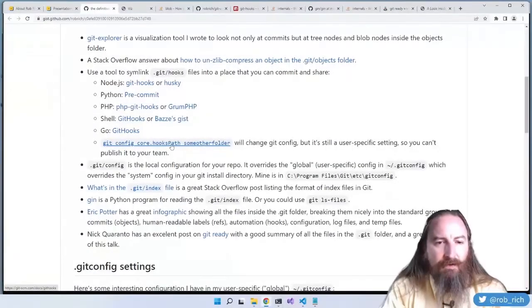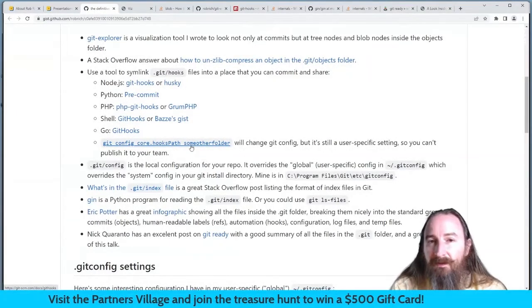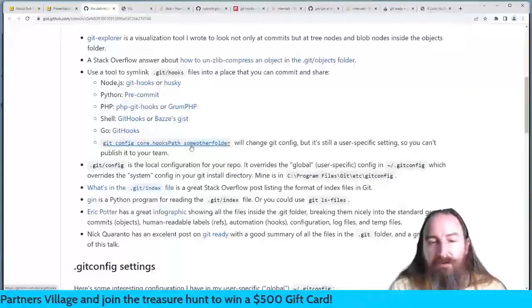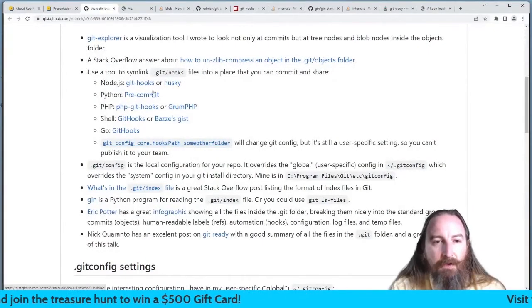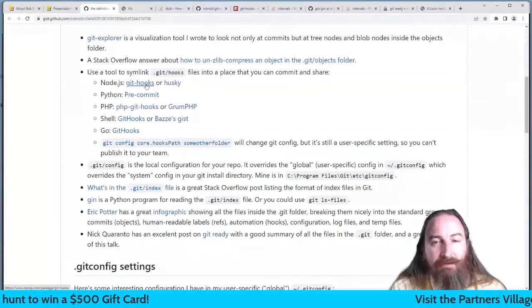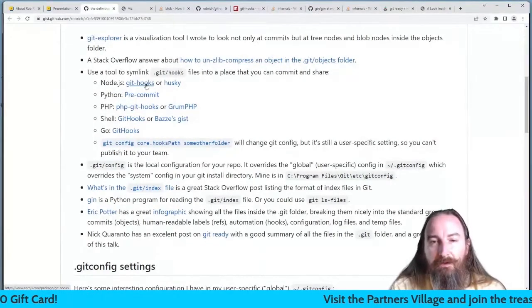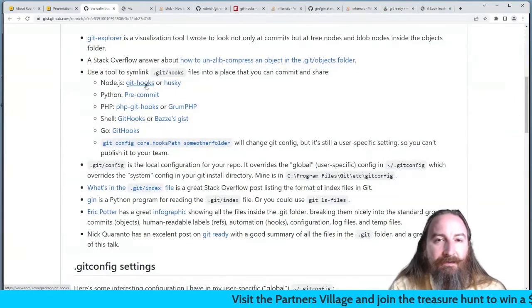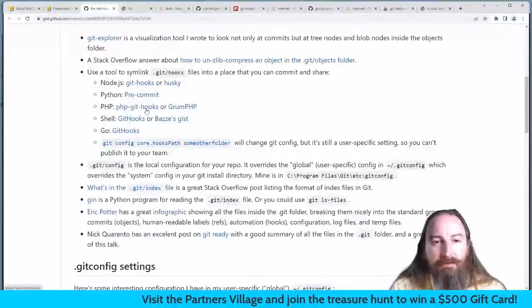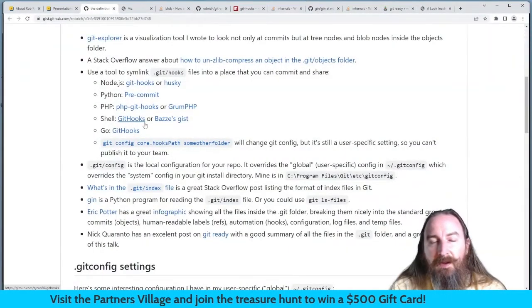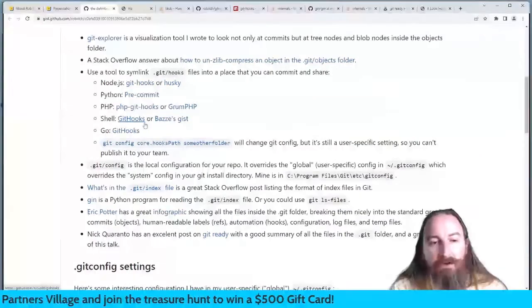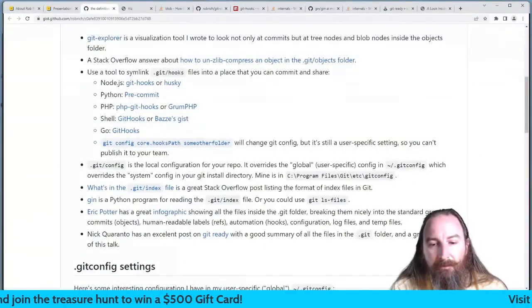Now the downside of using this config is that we can't commit this config file, so we'd have to run around and do things in other places. But for example, Git Hooks just symlinks the folder, and as you install this npm module, it sets up that symlink. So you might choose to use one of these to be able to get your hooks into a place where you can commit them to your repository.